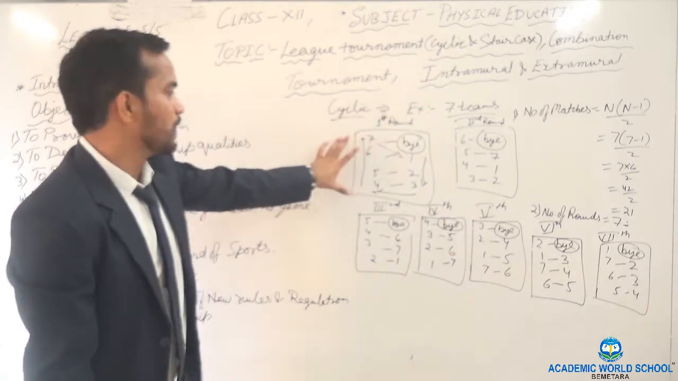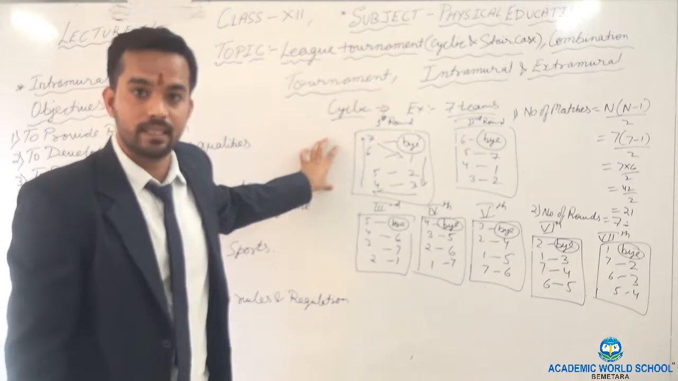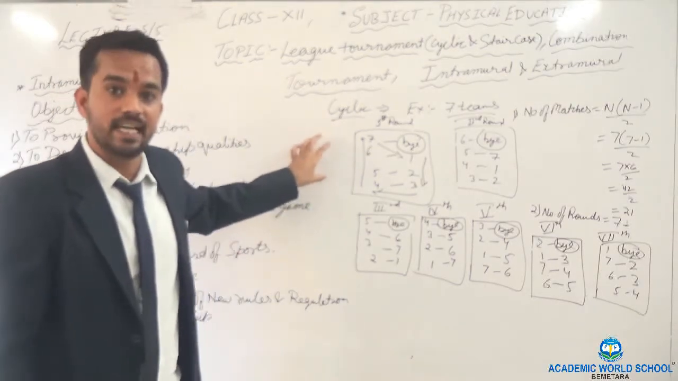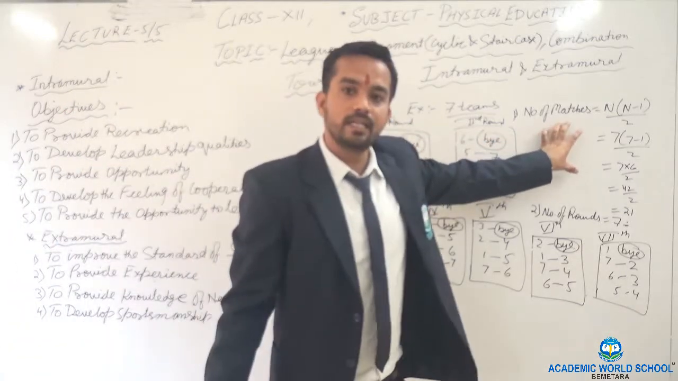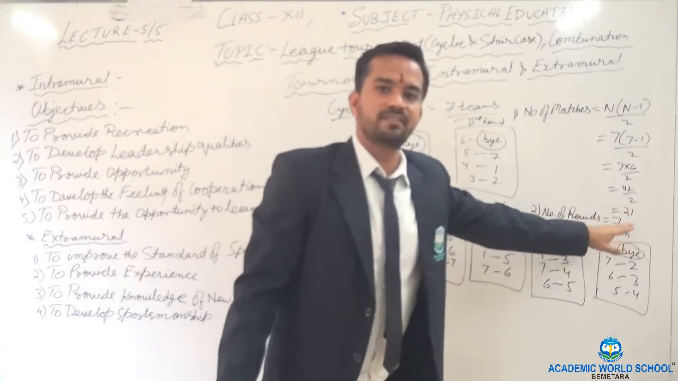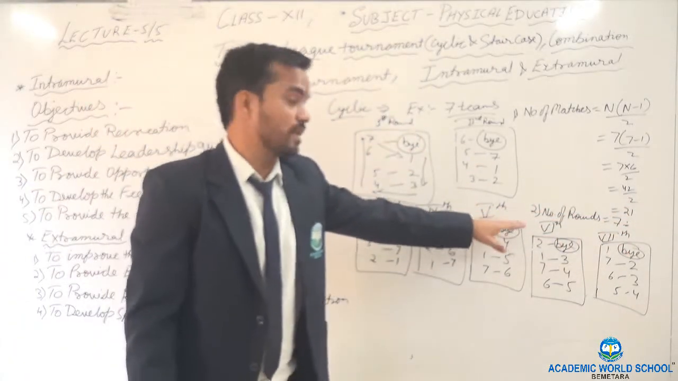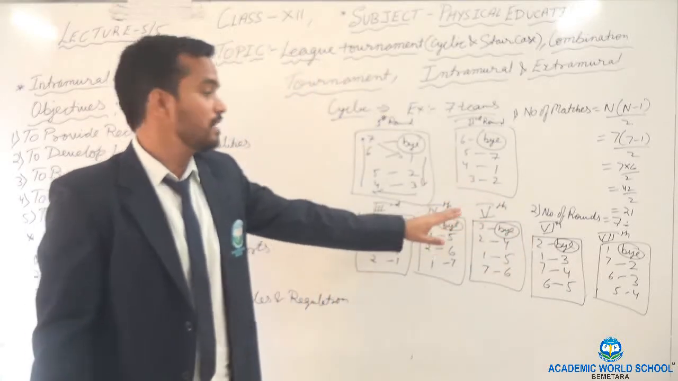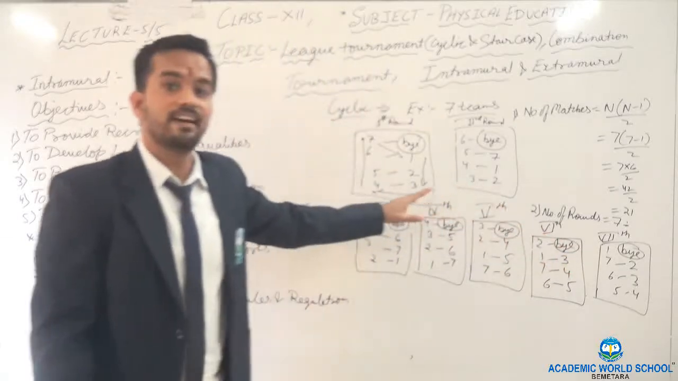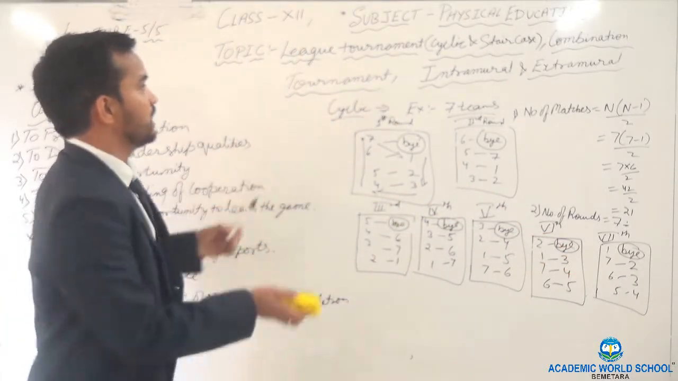Clear? By this you can prepare the fixture if the team is in odd number in the cyclic method. Remember that thing. In cyclic method you have to give bye to each and every team. You have to mention first the number of matches, second the number of rounds. If the team is in even number, then the formula is n minus 1 to find out the number of rounds. If the team is in odd number, the rounds will be the same as the number of teams, because we have to give bye to each and every team. Clear? Now we will proceed to the staircase method.